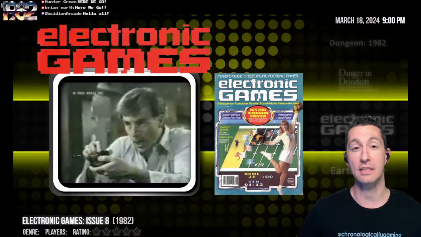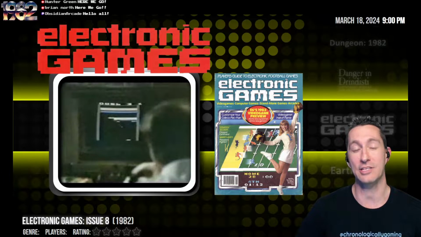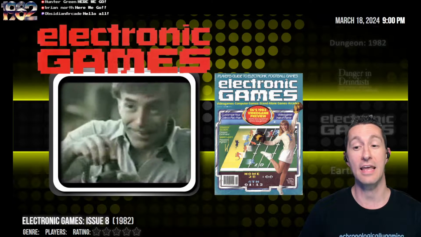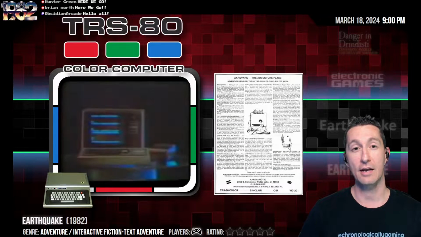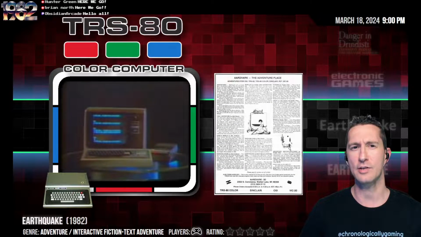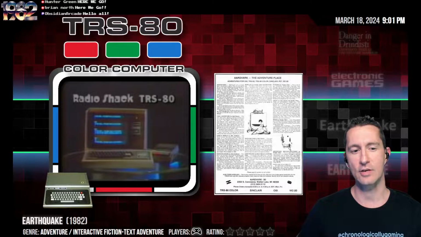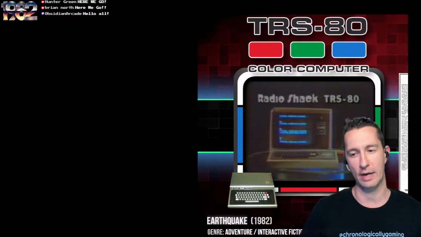How do you know it's October 1982? We were last reading the latest issue of Electronic Games magazine. Let's still continue our quest playing everything, starting with checking out a Radio Shack catalog and playing something brand new. This is on the TRS-80 Color Computer and we're going to play Earthquake.